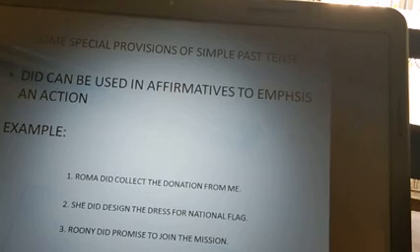For example, Roma did collect the donation from me. She did design the dress for the national flag. Rooney did promise to join the mission. In this way, we can use did in affirmative sentences, and the first form of verb follows afterwards.